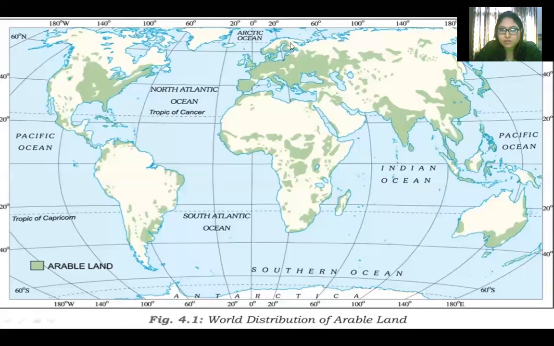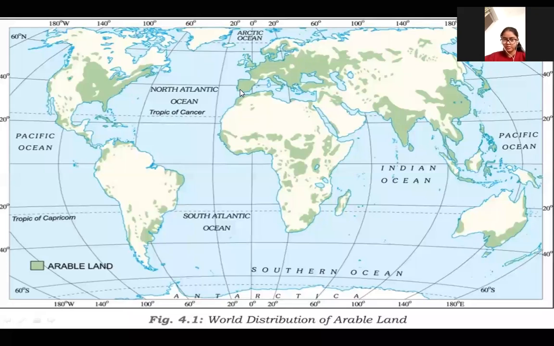Then see, a large area in Europe. This is almost full Europe. Europe has arable land. Italy, France, Germany, Poland, Spain, UK, Holland, Greece. So all this area is full arable land here. A little part of Russia is also there.